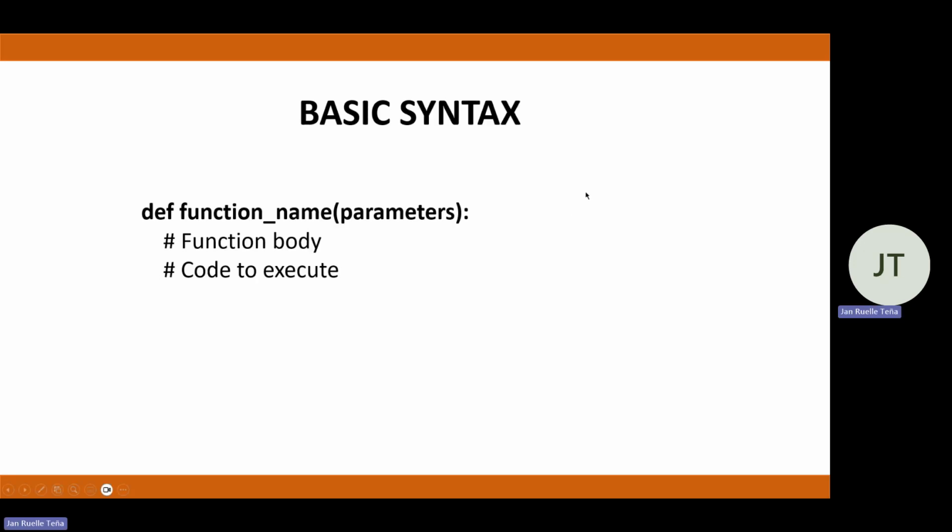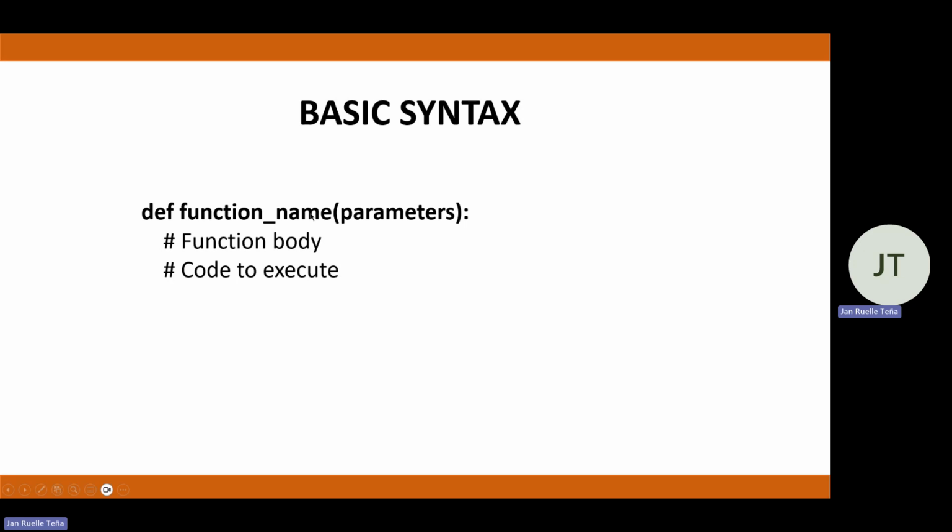So this is the basic syntax of a function. To create a function, first we need the keyword, or reserved word, def, or define, followed by the function name.